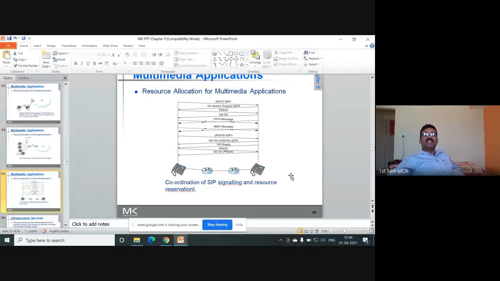Resource allocation for multimedia applications. So this is a coordination of SIP signaling and resource reservation protocol. Invite, session description protocol. So far whatever we have discussed, all that information is summarized here. Note down this particular slide number 55. If the question is asked to explain how resource allocations are made, then you have to write RSVP, you have to write admission control, and you have to draw this diagram.